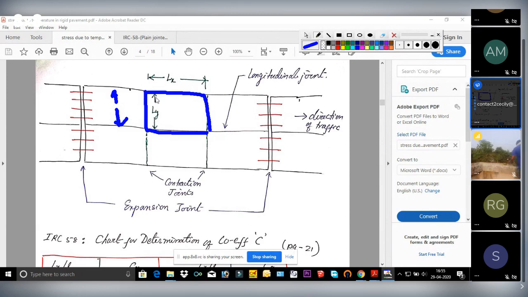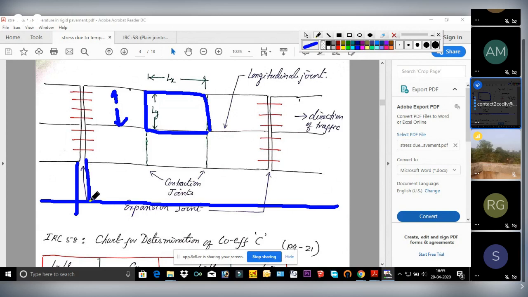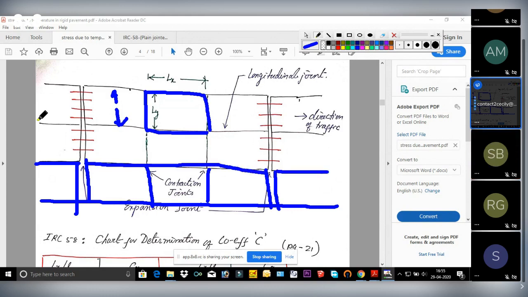And sometimes, suppose this is a two lane pavement, or there are three lanes, more than two lane pavement, like this, then see, how many longitudinal joints are there now?